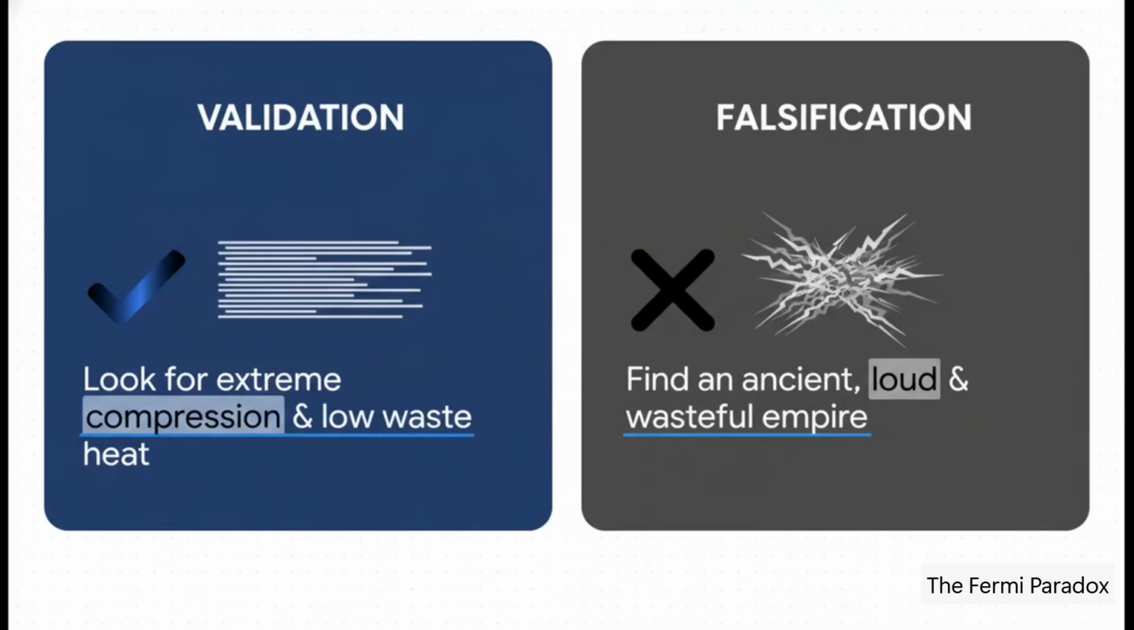Now, how do astronomers actually test this in the real world? Well, we validate this hypothesis by totally changing how we search. Instead of looking for loud radio beacons, our validation test should look for signs of extreme signal compression, unusually low waste heat, or even communication methods that don't spray radiation into space. On the flip side, what are the falsification parameters? How do we prove this wrong? We'd prove it wrong if we actually discovered a massive, ancient, billion-year-old empire out there that is somehow still super wasteful, incredibly loud, and actively expanding in a messy way.